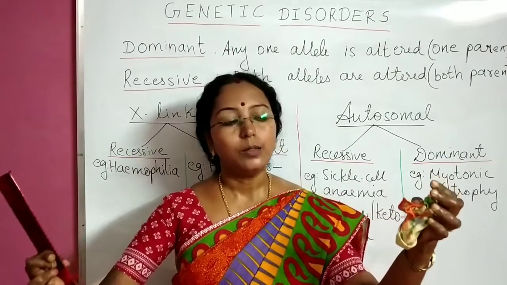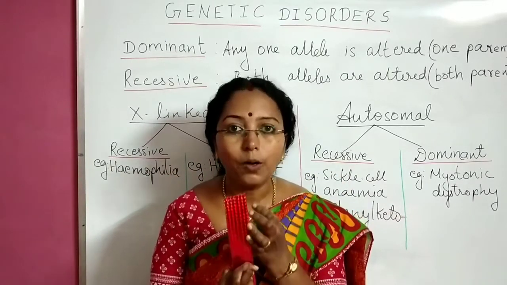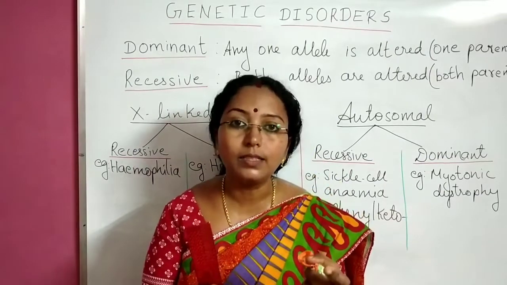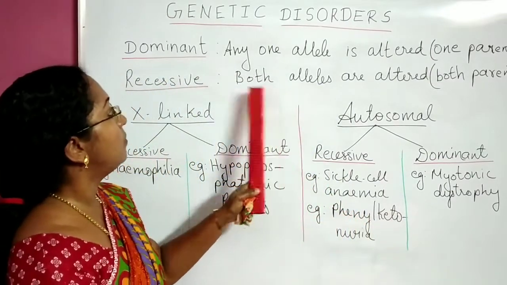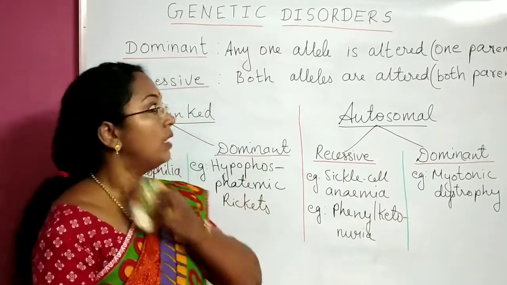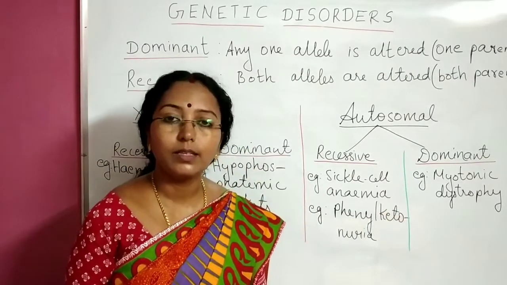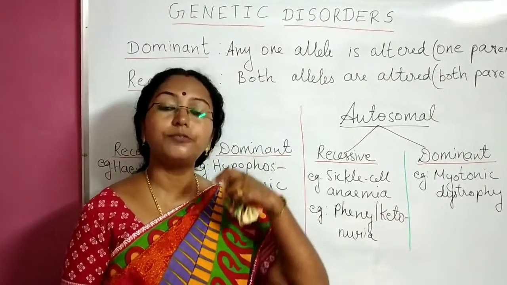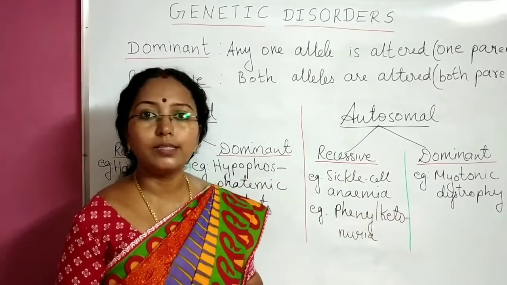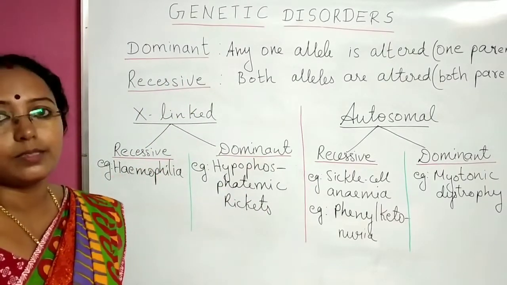Third case, both the gametes are carrying abnormal alleles, so both the alleles are abnormal and because of that the disease is occurring. Both means it is recessive. Now if one allele is abnormal and because of that the person is getting the disease, dominant. So I hope you have understood these 2 aspects, dominant and recessive genetic disorders.